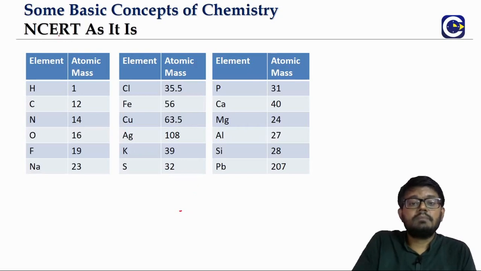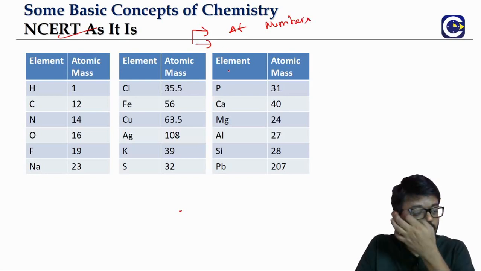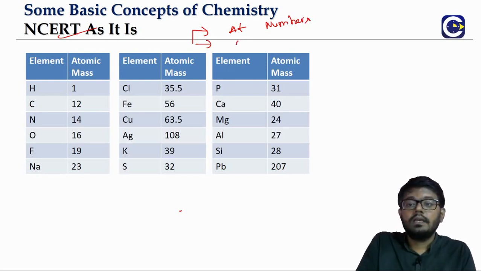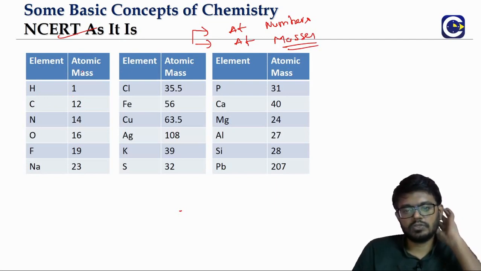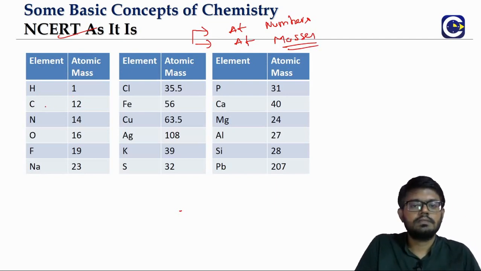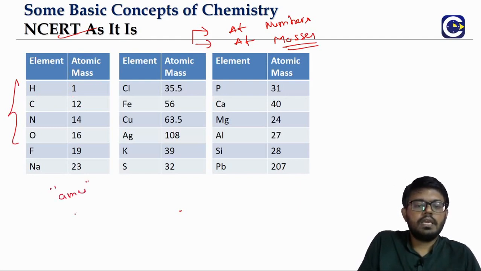So these are the atomic masses of some of the common elements. We of course have to remember the atomic numbers because they will be useful in a lot of discussions related to electronic configuration. The atomic masses for the common elements we'll also have to remember because they will be useful in stoichiometry problems. Not just stoichiometry, in some other physical chemistry chapters also we'll keep on using these atomic masses. These values are in terms of the AMU unit, or unified mass unit.